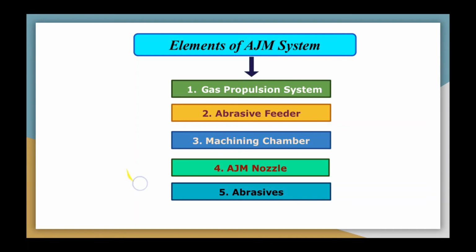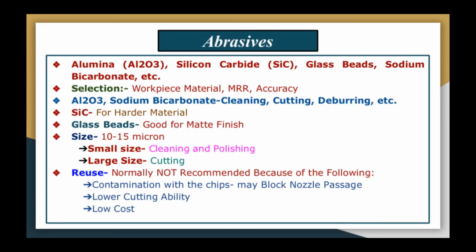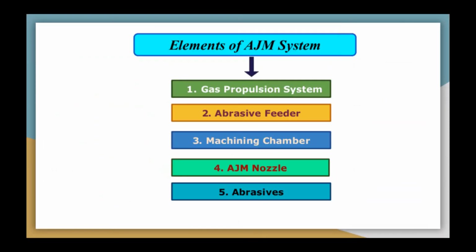Now, the next element is the abrasive jet machining nozzle. The material normally used for the abrasive jet machining nozzle is tungsten carbide or sapphire. If sapphire is used, in general you can get a reasonably good life of the sapphire nozzle, around 3000 hours. The shape of the nozzle can be circular, rectangular, or another cross section. It depends upon the designer of the nozzle and the requirement of the workpiece.